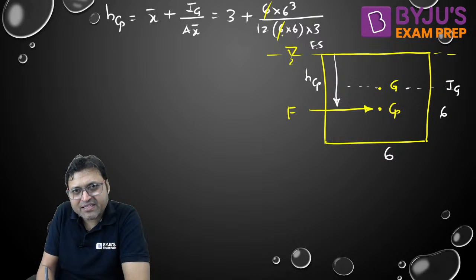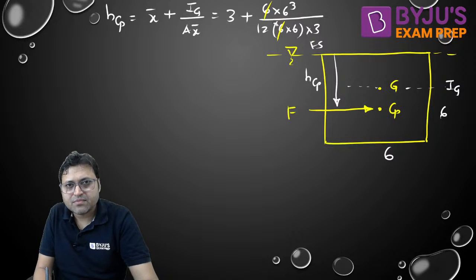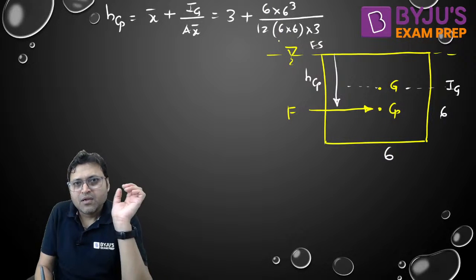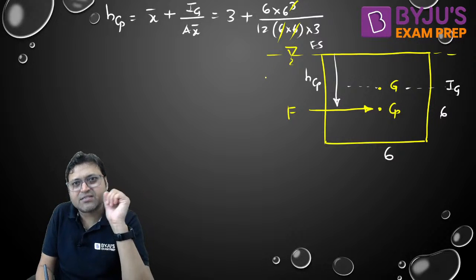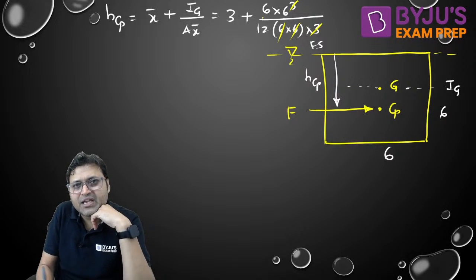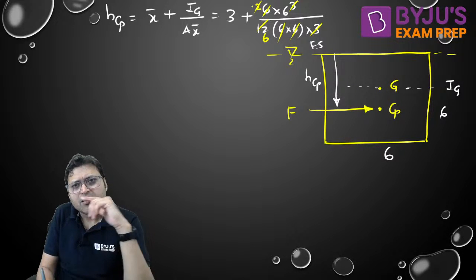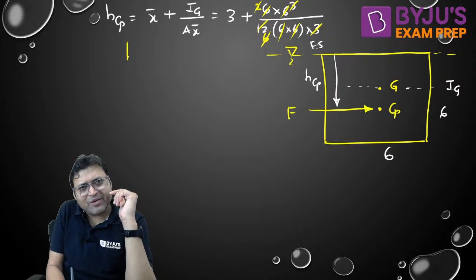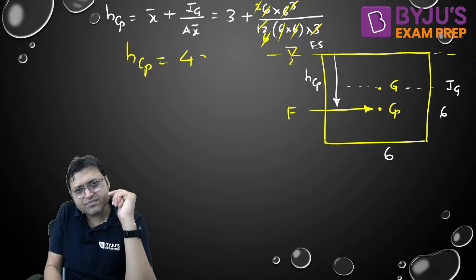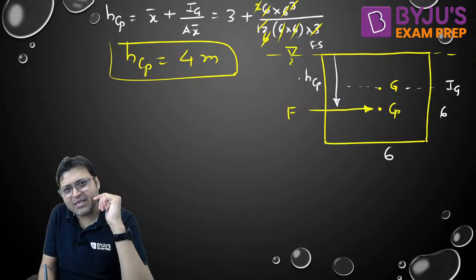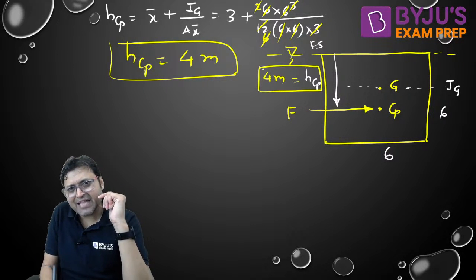6 is getting cancelled out with the 6. 6 getting cancelled out with this 6 cube. 3 will get cancelled out with this 2. This is 6. So it will be 6 by 6. So it will be HCP, isn't it 4? Yes or no? The value of HCP, isn't it 4 meter? HCP will be 4 meter.